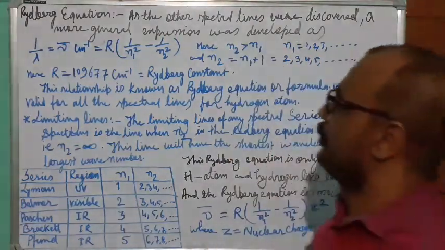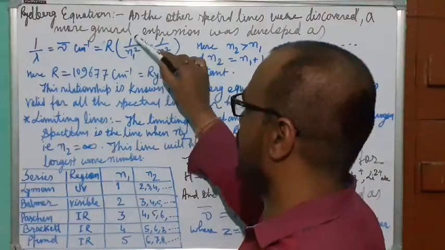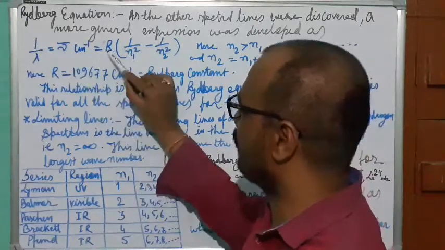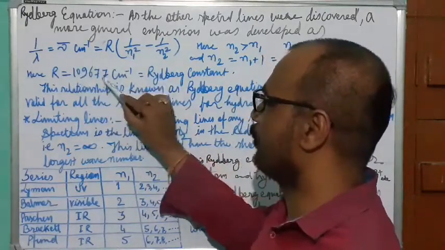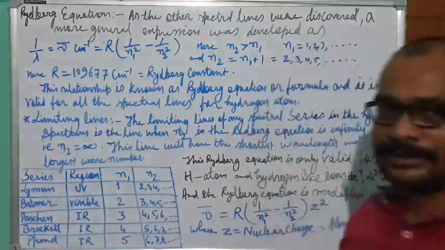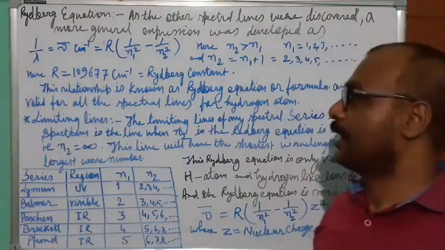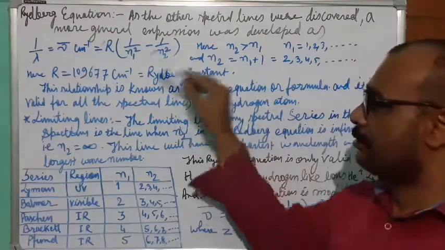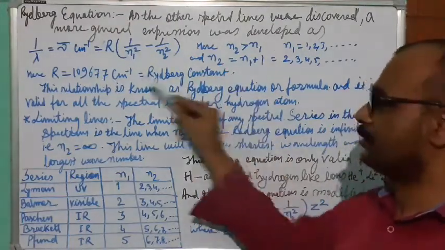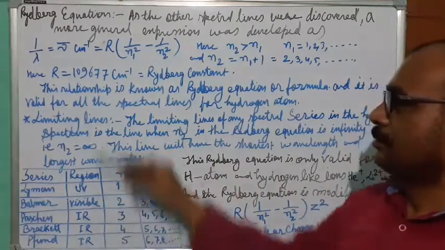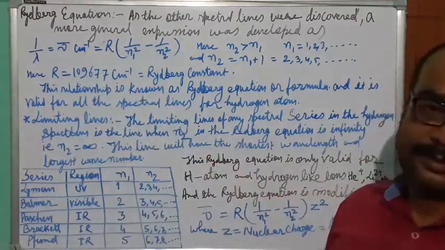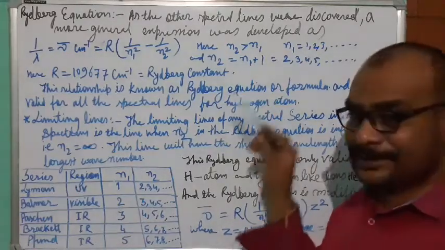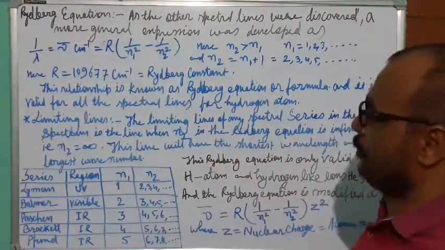What he did: instead of writing 1 by 2 square, he wrote 1 by n square. And instead of writing this number, he wrote R, and the value of R is known as the Rydberg constant, because this relationship is modified by Mr. Rydberg. That's why, to honor him, this constant has been named the Rydberg constant. So we should remember 109677 per centimeter. Okay, and this relationship is given in terms of centimeter only.